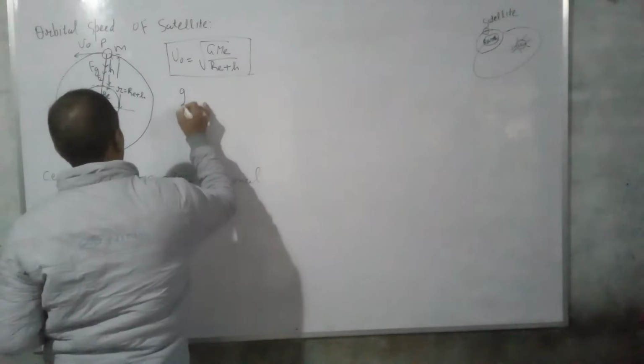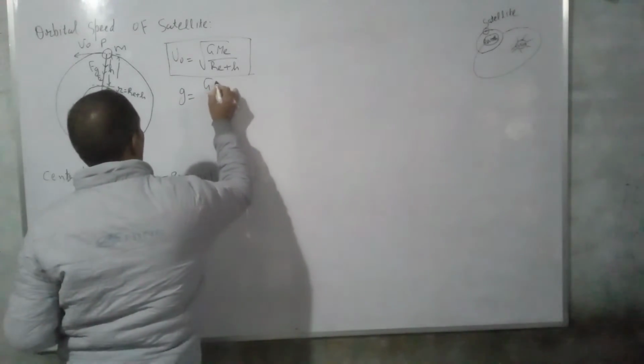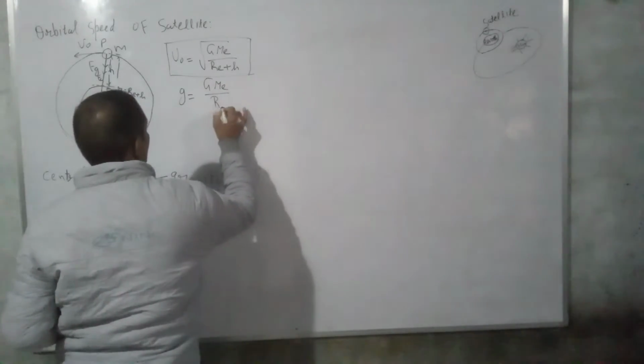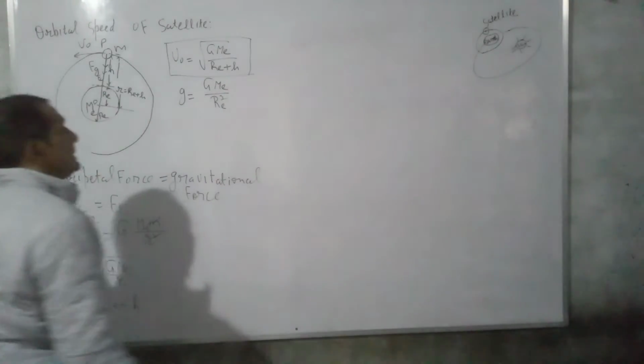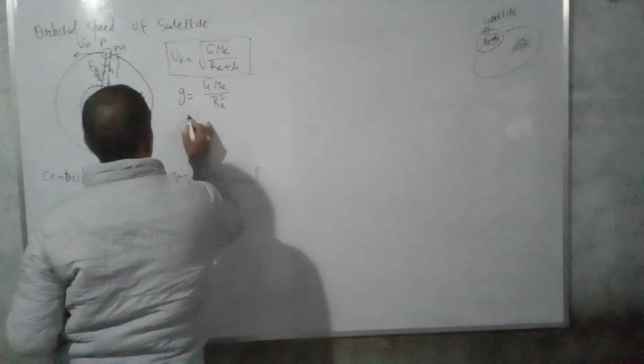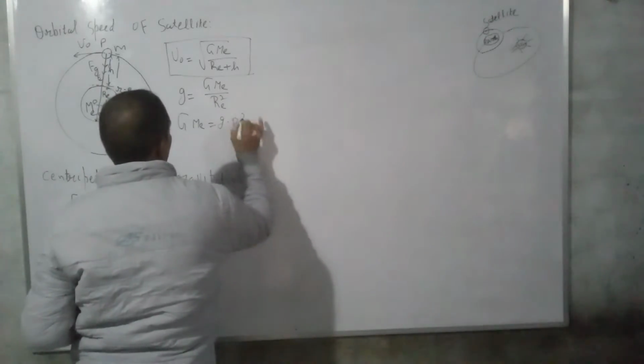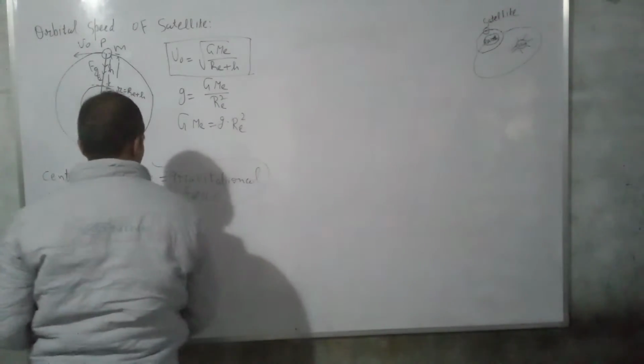So acceleration due to gravity at the Earth surface is given by small g is equal to GM_e upon R squared. So GM_e is equal to g into R squared.